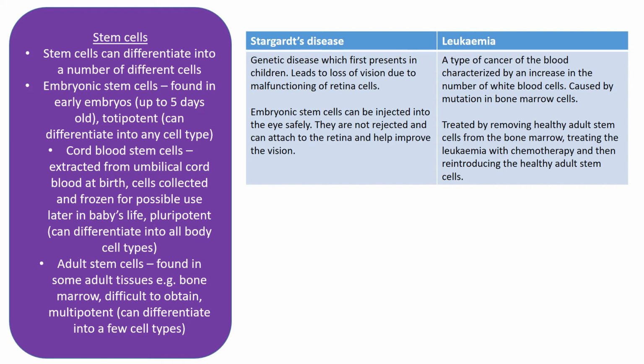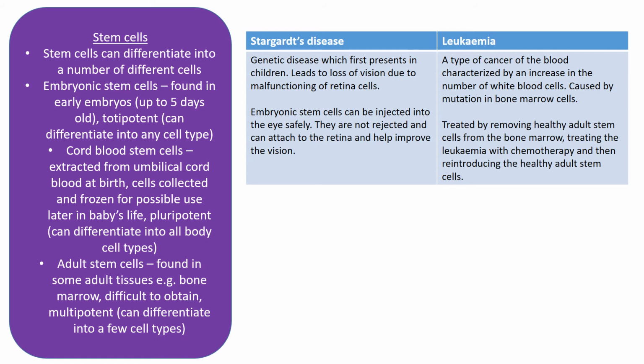There's 3 different types of stem cells as well. You can get embryonic stem cells, which are found in early embryos, which is embryos up to 5 days old, so like really fresh embryos. They're totipotent, which means that they can differentiate into any body cell. So embryonic stem cells are really special because they can differentiate into any type of body cell.